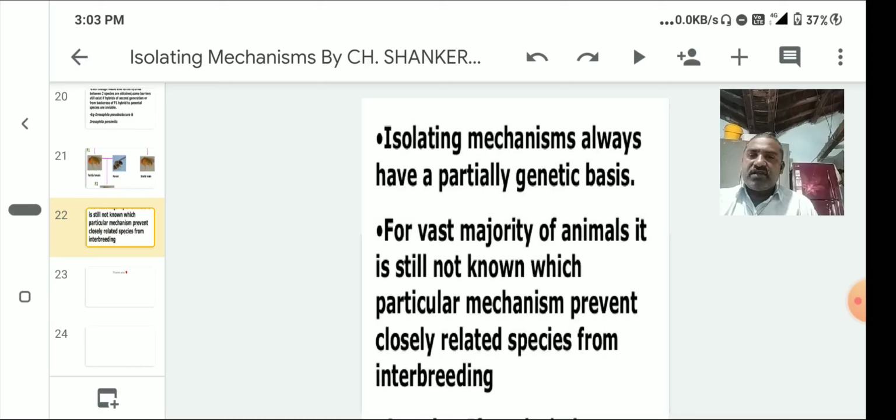So, there are prezygotic isolating mechanisms and postzygotic isolating mechanisms. Prezygotic isolating mechanisms are physical barriers, ethological barriers, mechanical barriers, and reproductive barriers. Next, the postzygotic isolating mechanisms are gametic mortality, zygotic mortality, hybrid breakdown, and hybrid sterility. So, now speciation: allopatric speciation and sympatric speciation.